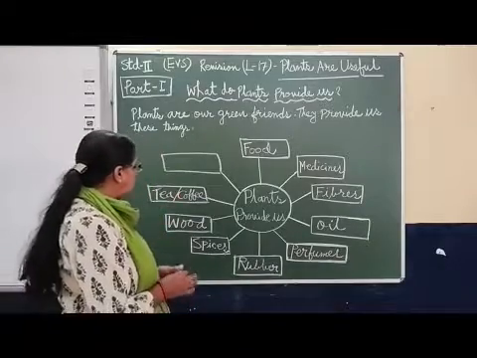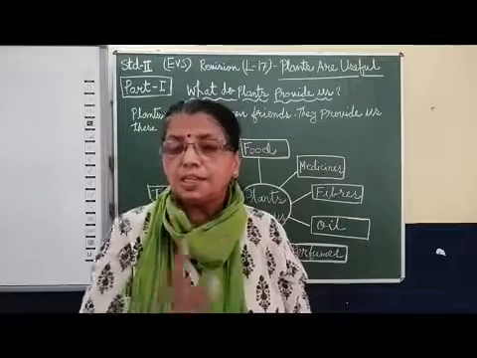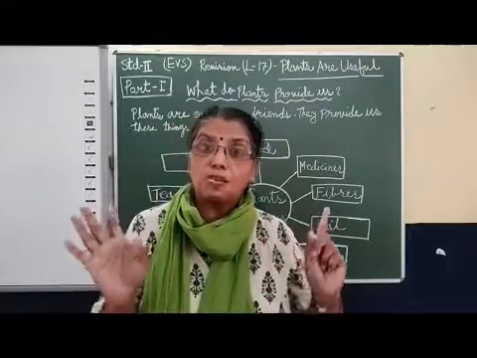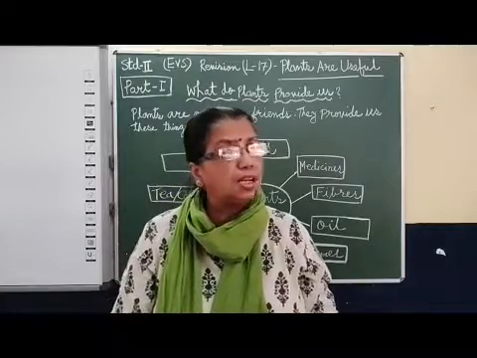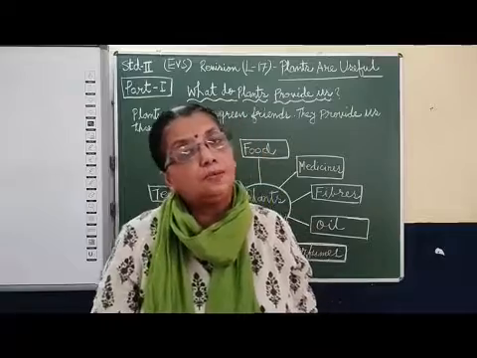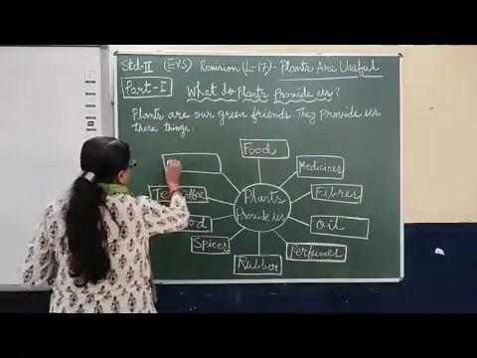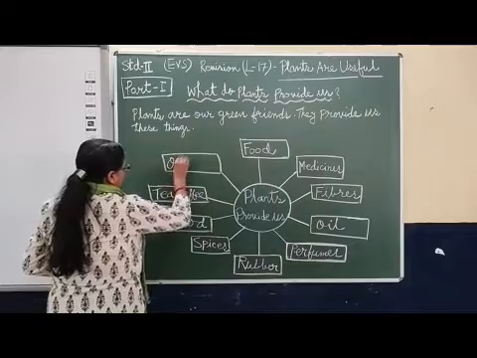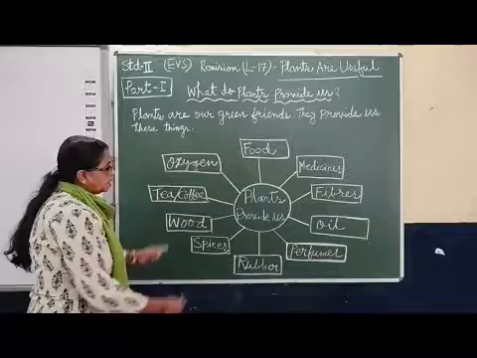Many are there, uncountable. And the important thing is that it provides us oxygen, that we have to write, because without oxygen we cannot live. So plants give us oxygen also to live. So we will write here oxygen.